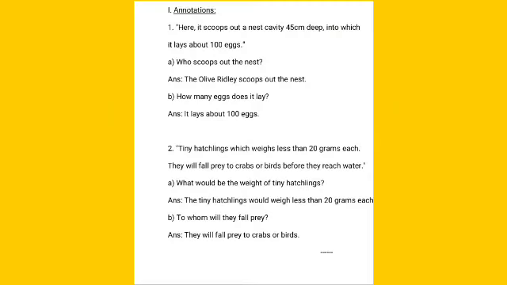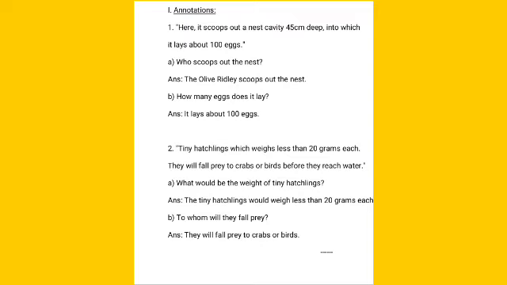First one: here it scoops out a nest cavity 45 cm deep into which it lays about 100 eggs. A. Who scoops out the nest? Answer. The olive ridley scoops out the nest. B. How many eggs does it lay? Answer. It lays about 100 eggs.